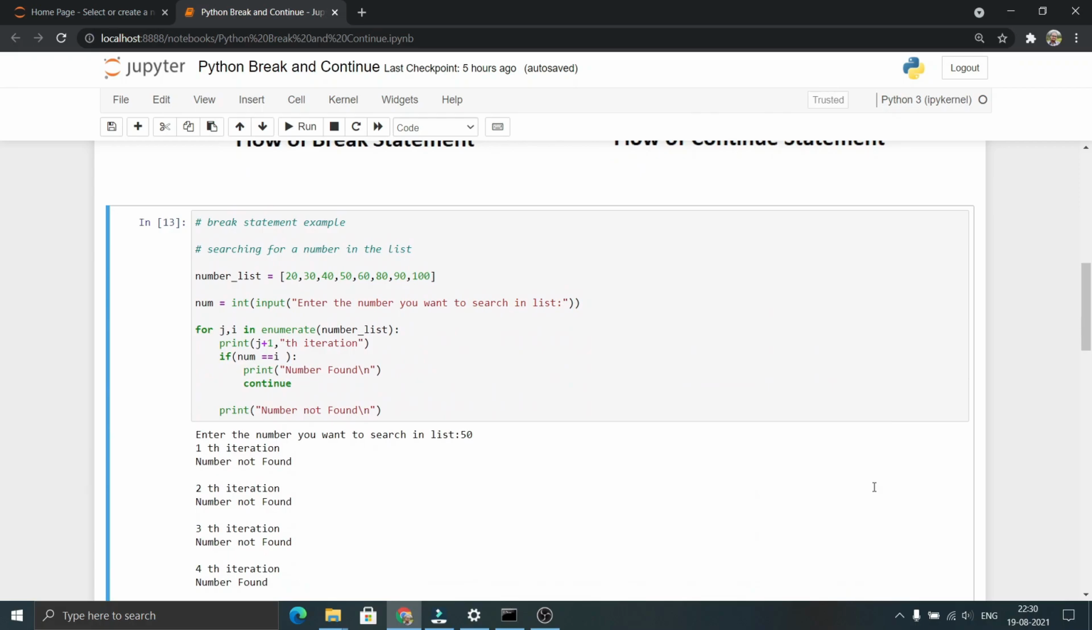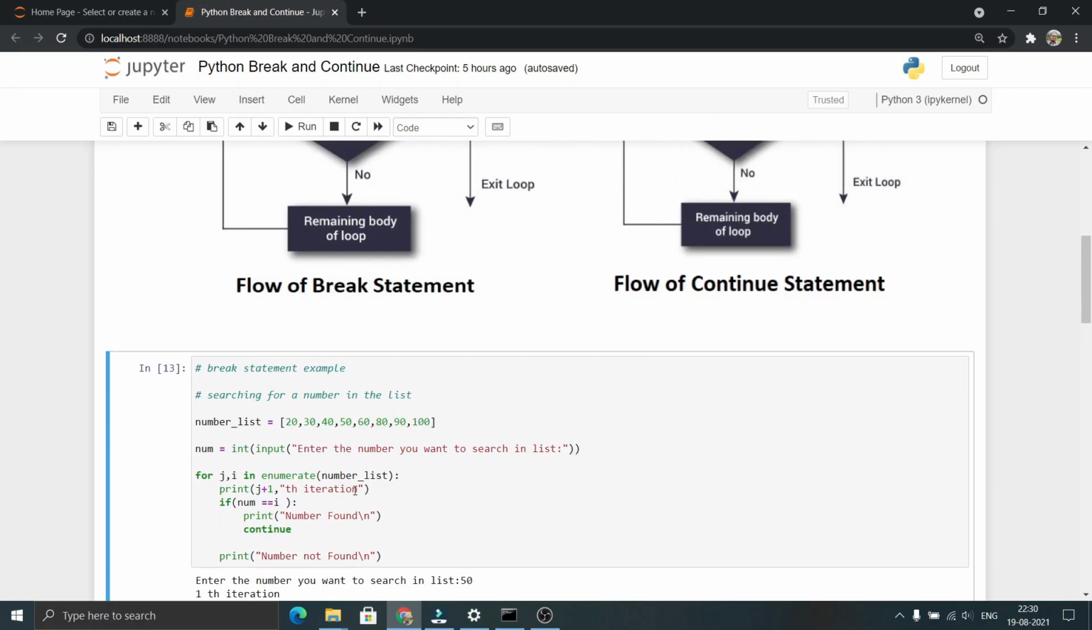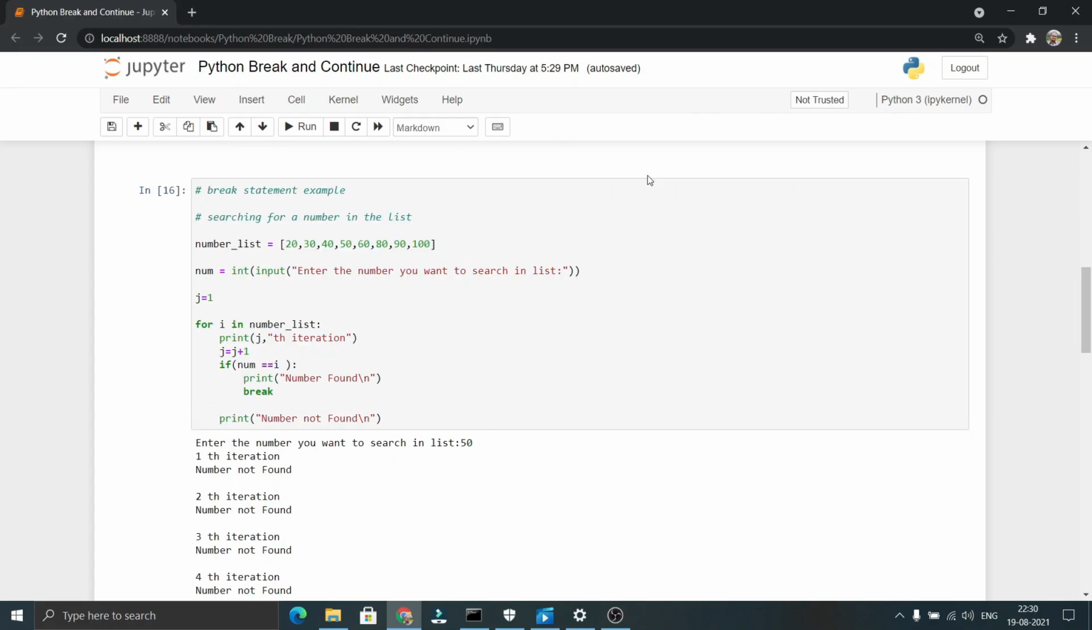Now let us see an example of break and continue statements. In this example, we are taking an input from the user and searching for the input in the list. We are using a break statement in order to implement this program. Let us run this program.